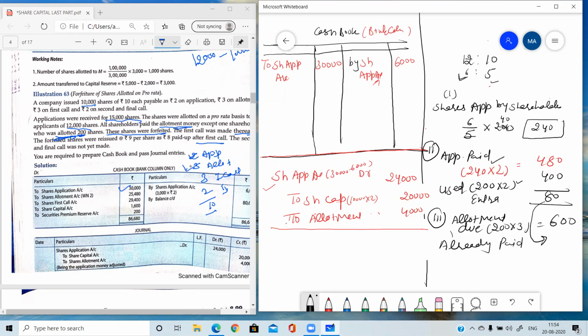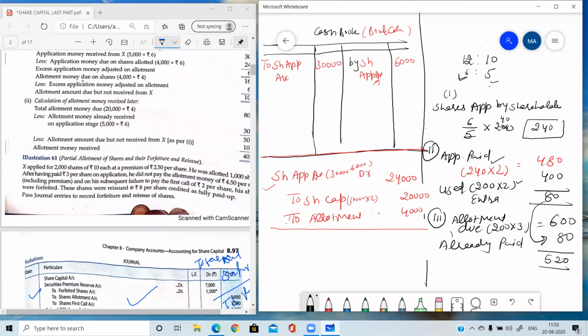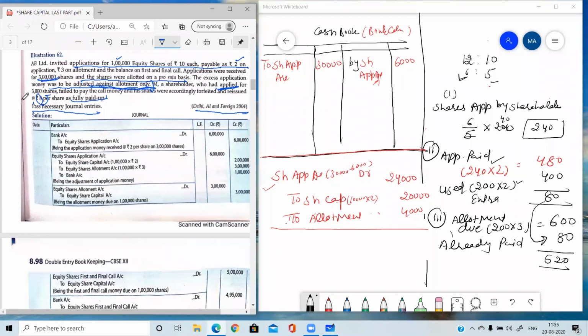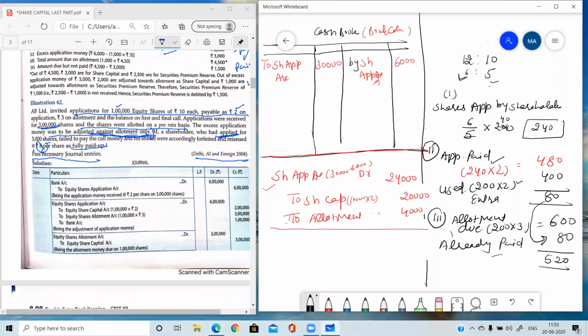Already paid. So what amount has he already paid? 80 rupees. So what has he not paid? 520. Yes, 520 he has not paid. So this is the calls in arrear at allotment. Calls in arrear. So now after doing this calculation, we can pass the third entry or fourth entry.